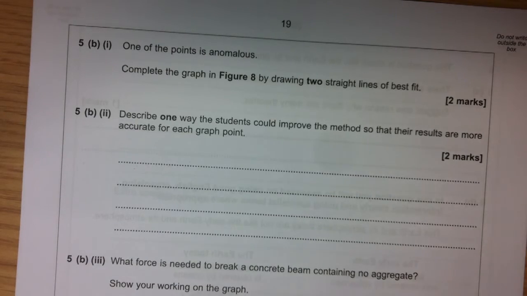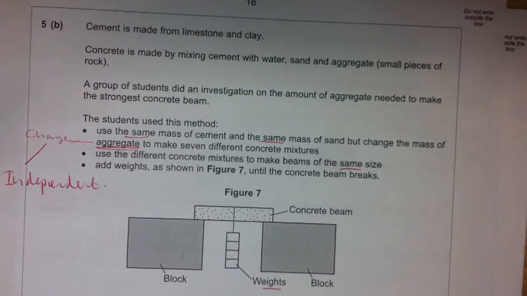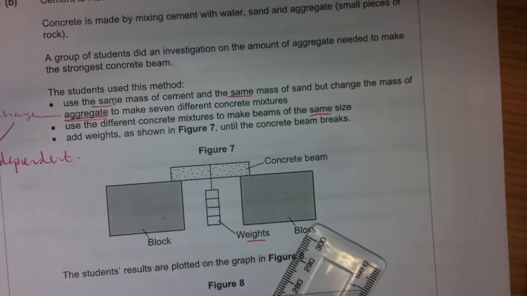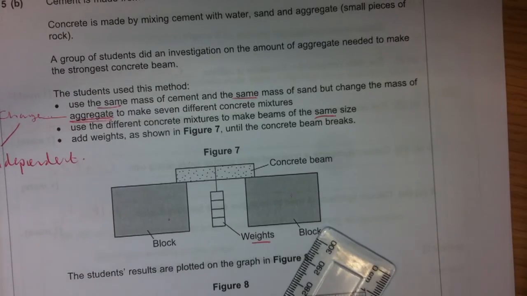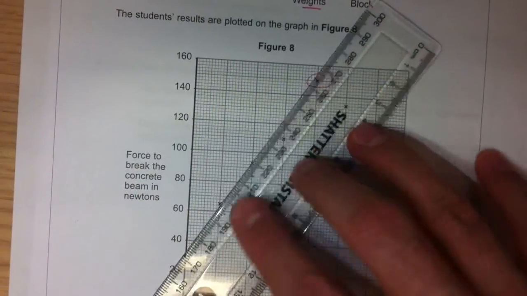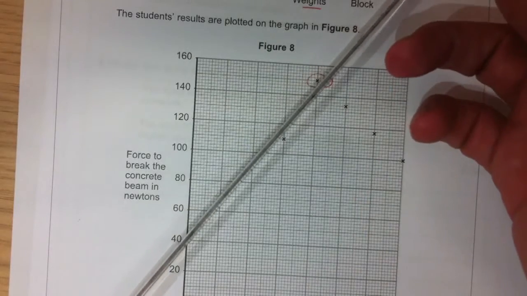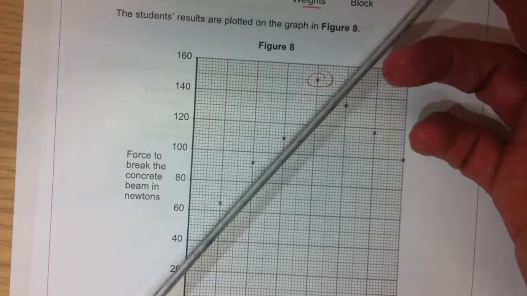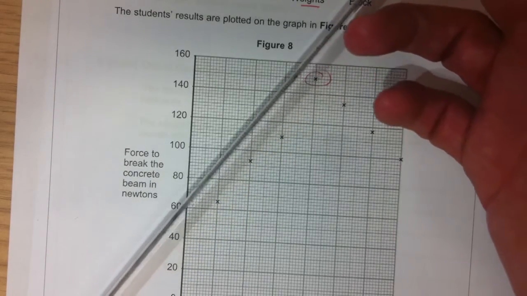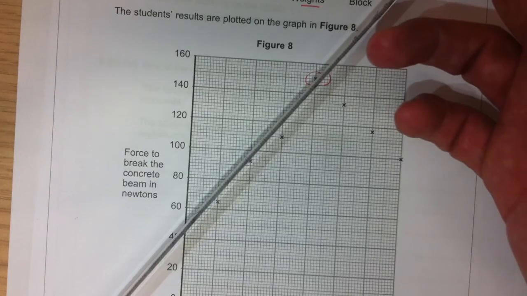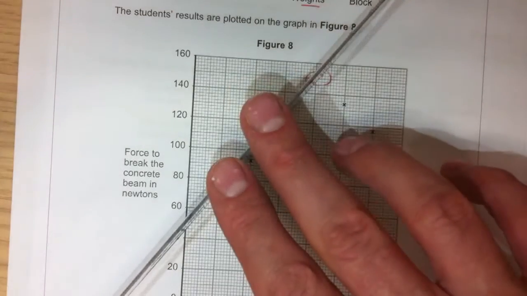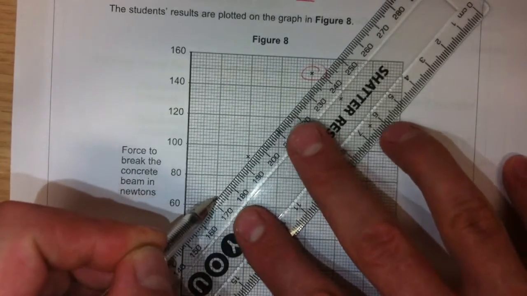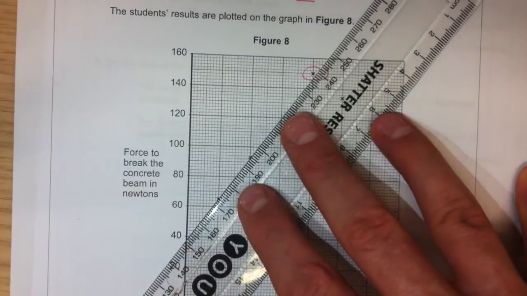Right, time for the ruler. 2 straight lines of best fit. So we want to go through the first. What I'm wanting to do is line up my points like this. If I line up these 3, no. I want to be going for those 3, because if you look at how that's going, that's pretty much a straight relationship. Just check I've got it all lined up right. Take my time.